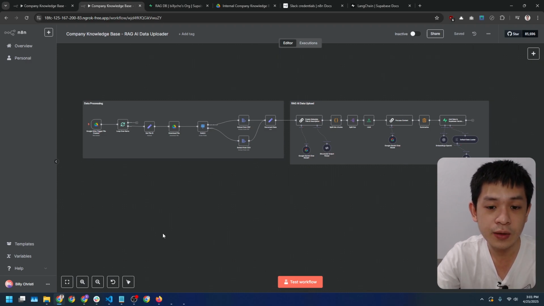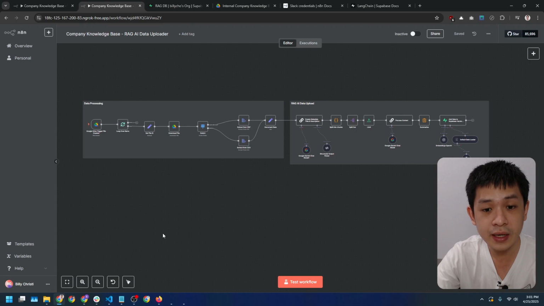Now you might ask, why are we using Google Drive and Slack in this project? Google Drive serves as the central place where all internal documents are uploaded and managed, like PDFs, Google Docs, or Google Sheets. Slack in this case is where users send a private message directly to the Slack bot. They ask their questions there and the bot replies with the relevant data, which is pulled by the AI agent from the Supabase vector database.